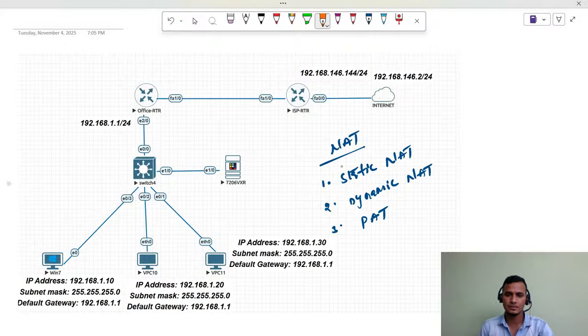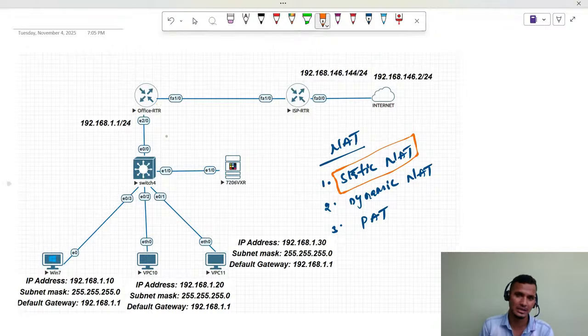So we'll discuss static NAT. What is static NAT? First of all, NAT is going to translate the IP from one IP to another IP. It could be private to private or private to public, but static NAT is nothing but one to one mapping. Static NAT is used for inbound traffic, guys.